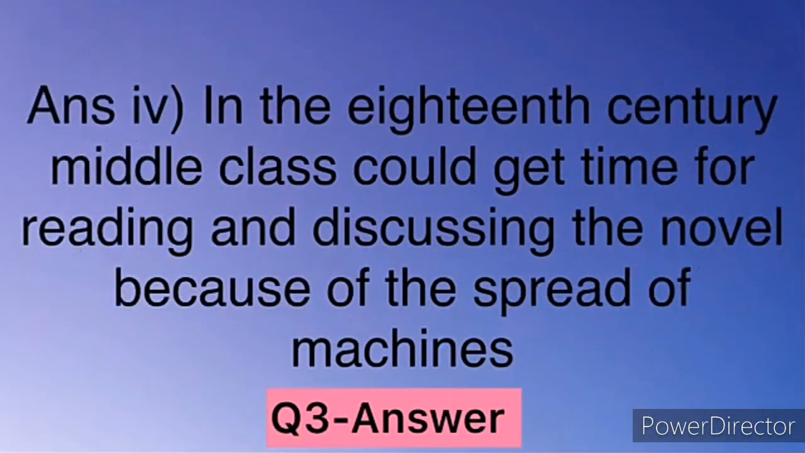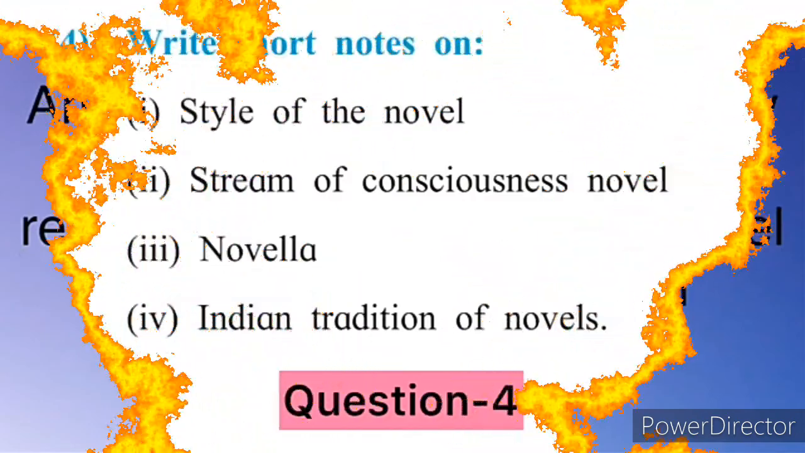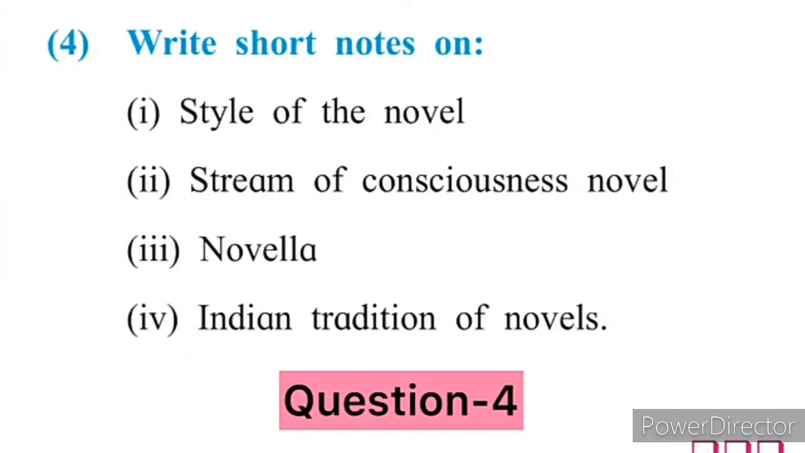Fourth one, in the 18th century, the middle class would get the time for reading and discussing novels because of the spread of machines. So that's the answer. These all are the objective questions on page number 177 that we had solved. So move to the next, fourth: write short notes on. What is the first one? Style of the novel. Before starting, let me remind you one most important thing. Either you have to write in point form or you have to write in paragraph form. If you want to write in point form, it is given in the slide.